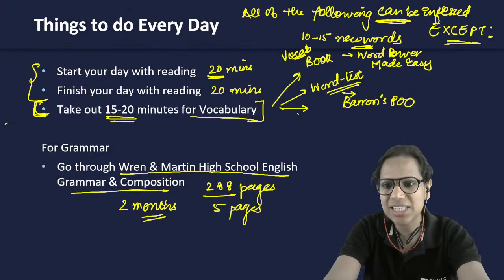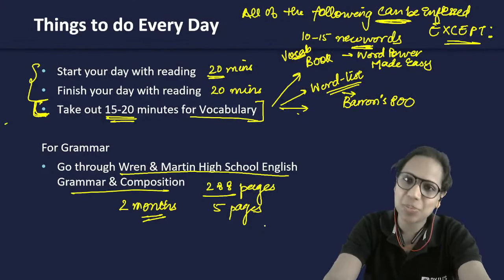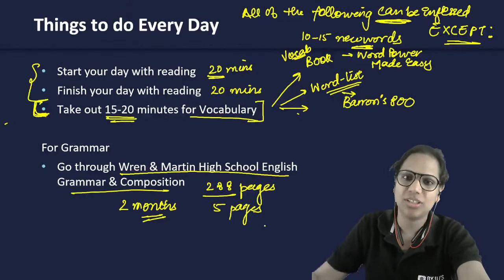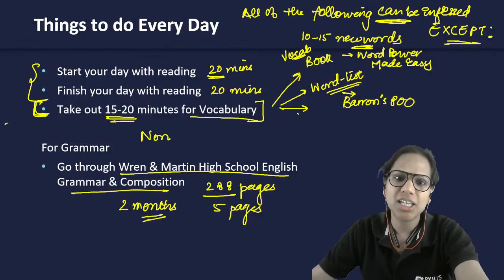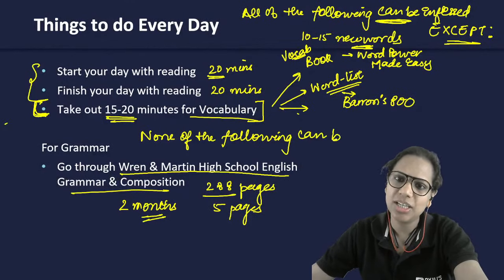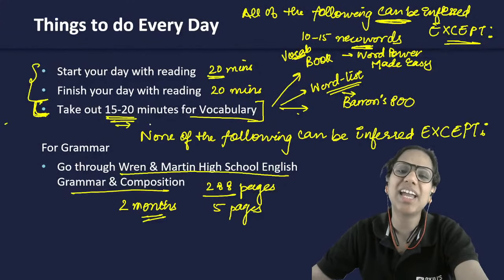What if the question has none and except? So that's a double negative, Sonali. So when I say none of the following can be inferred except, now I am saying which of the following can be inferred. None of the following can be inferred except, this is just a roundabout way of asking you which of the following can be inferred.